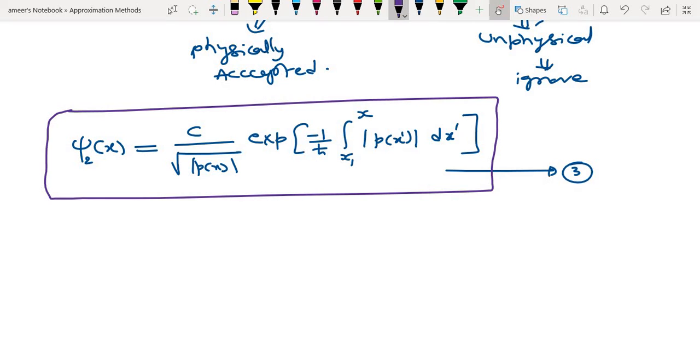So what is our aim here? We need to calculate the transmission probability, that is T. The probability of transmission.